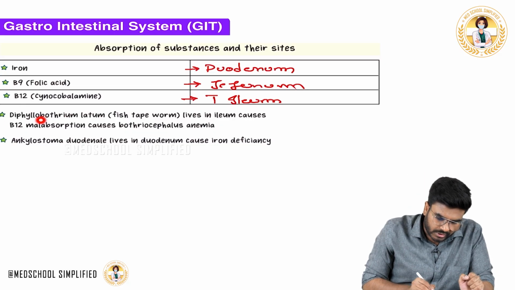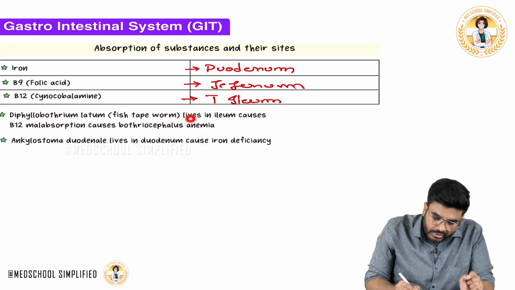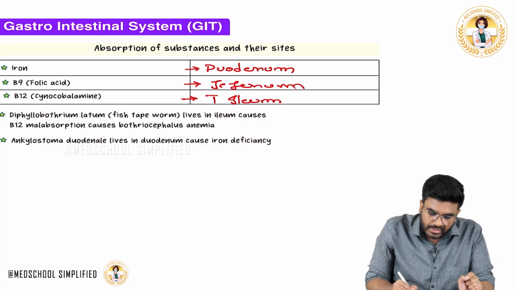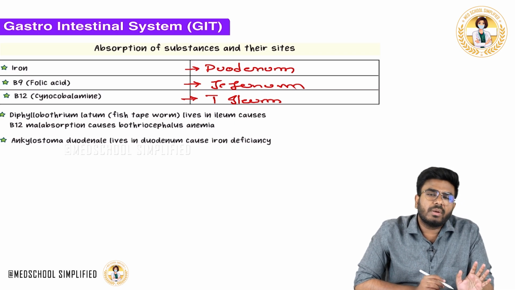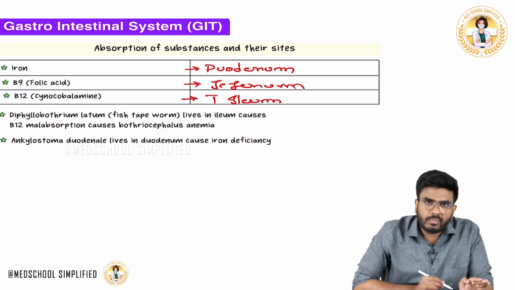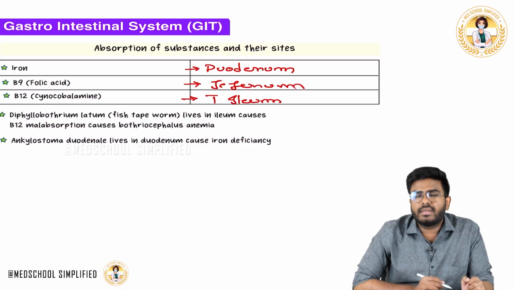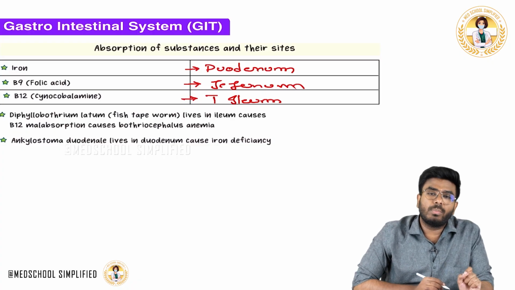So Diphyllobothrium latum, the fish tapeworm, was the question asked. It lives in the terminal ileum and causes vitamin B12 malabsorption. Whenever vitamin B12 levels decrease in the blood, it is definitely going to cause anemia. Which anemia? It's going to cause megaloblastic anemia.